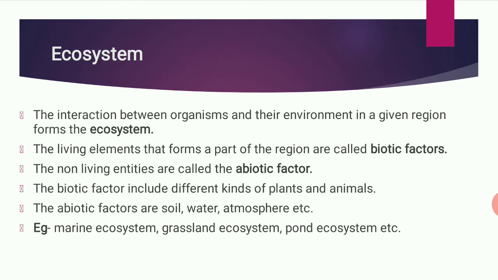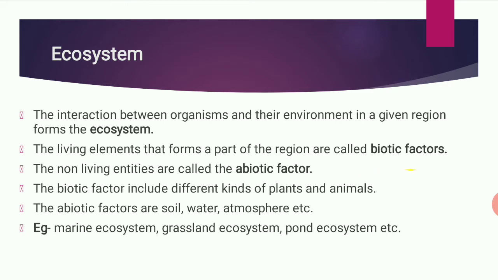Next, what is ecosystem? Ecosystem is the interaction between the organisms and the environment in a given region. It consists of biotic factors and abiotic factors.